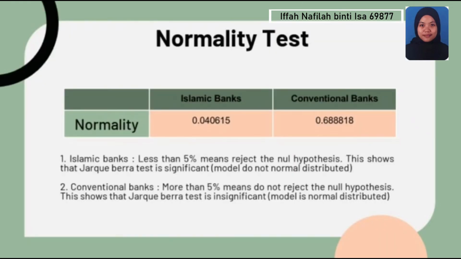So, for the normality test, Islamic banks is 0.040615, which is less than 5%, meaning reject the null hypothesis. It shows that the Jarque-Bera test is significant, while for conventional banks, it is 0.688818, which is more than 5%, meaning do not reject the null hypothesis. This shows that the Jarque-Bera test is insignificant.